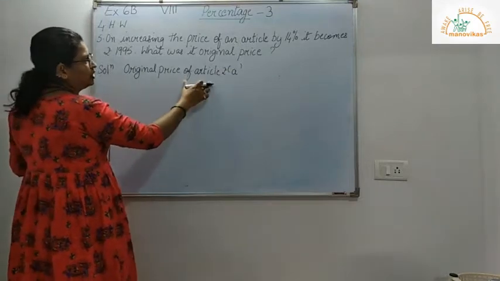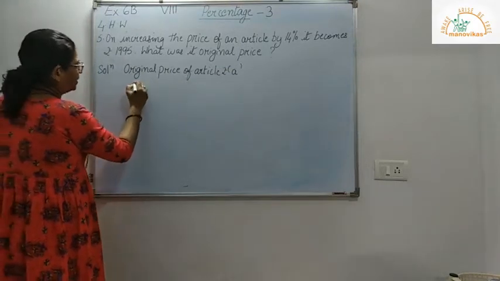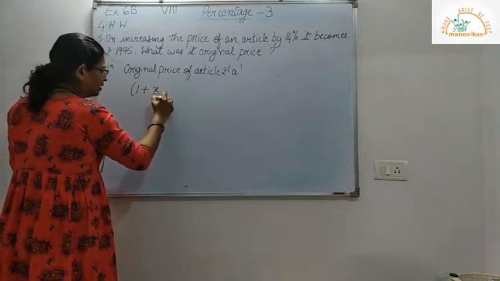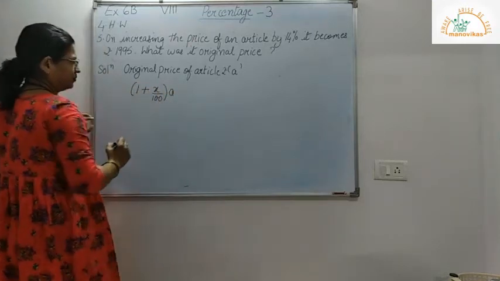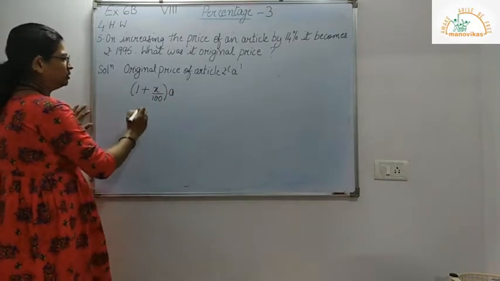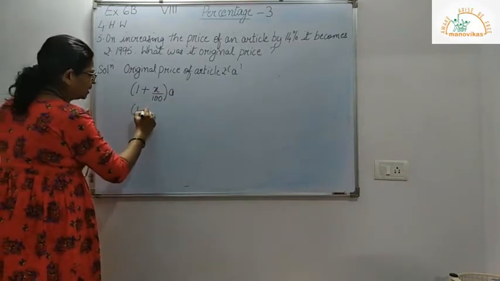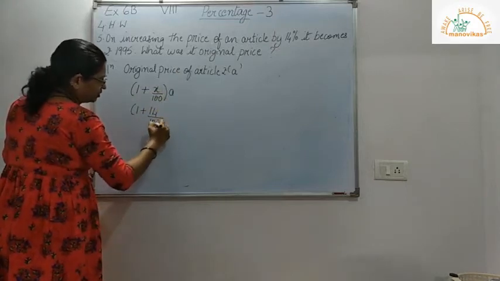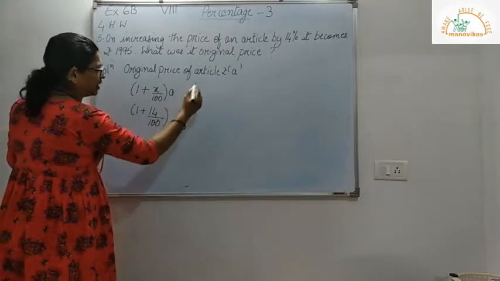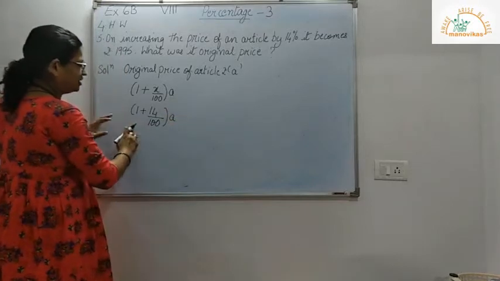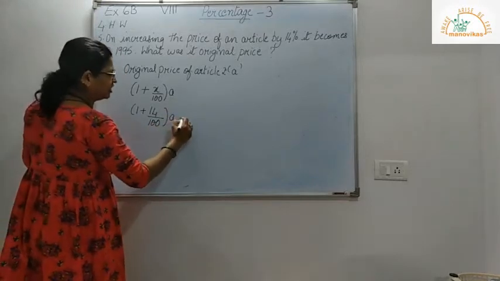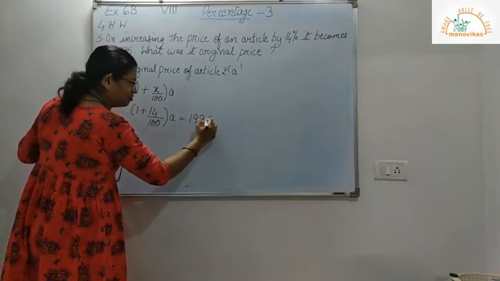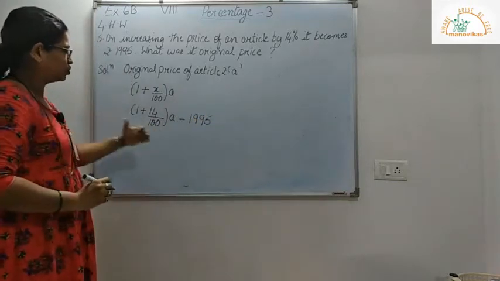So now for increase we know the formula, that it is 1 plus x upon 100 into A, right? So now substituting here, I will get 1 plus 14 upon 100 into the price of the article A. When it is increased by 14%, we get 1995.